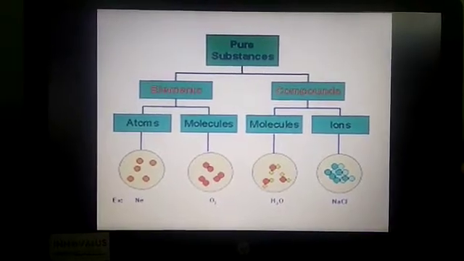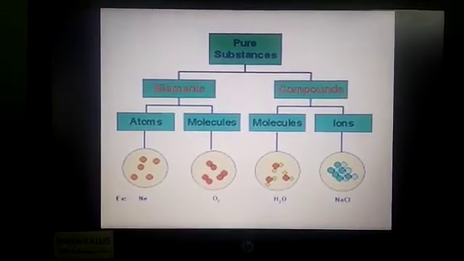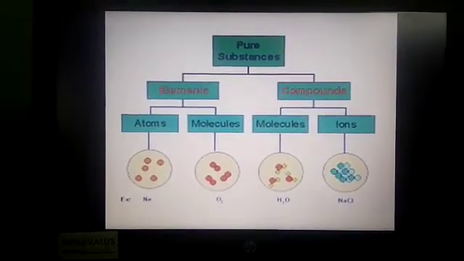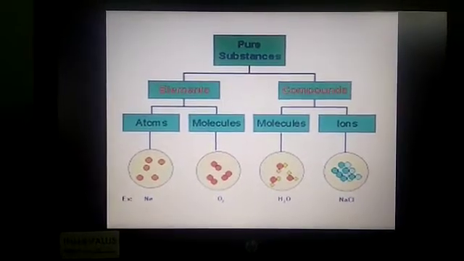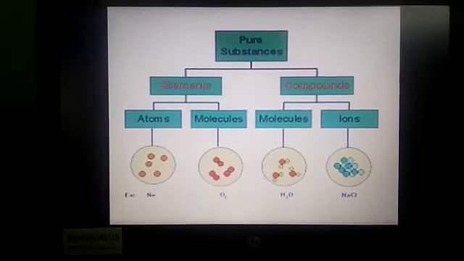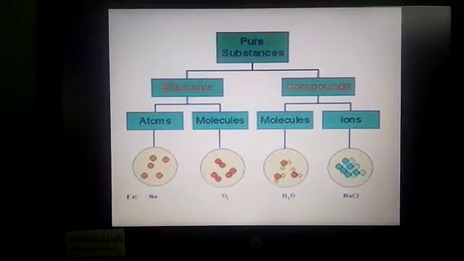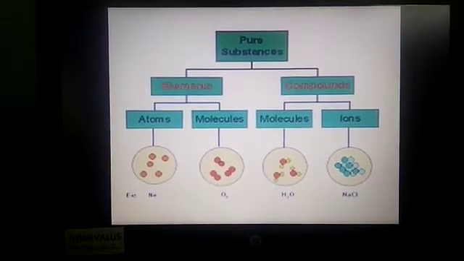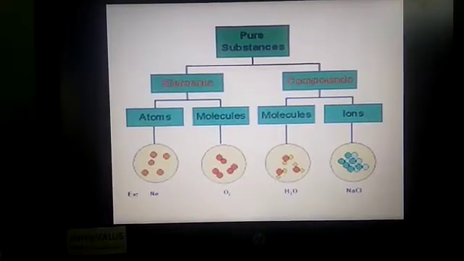So till now we have discussed the chemical and physical changes in matter in the second chapter. Now we are in the third chapter, that is elements, compounds and mixtures. These are formed from pure substances, and we have discussed matter. So what is matter?